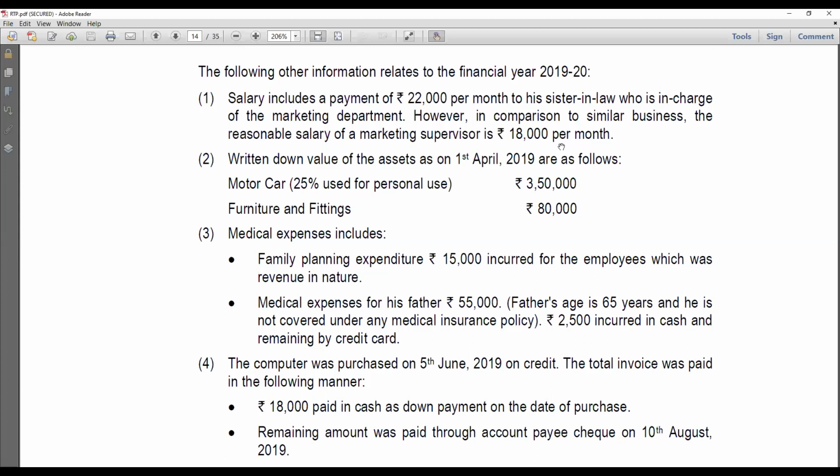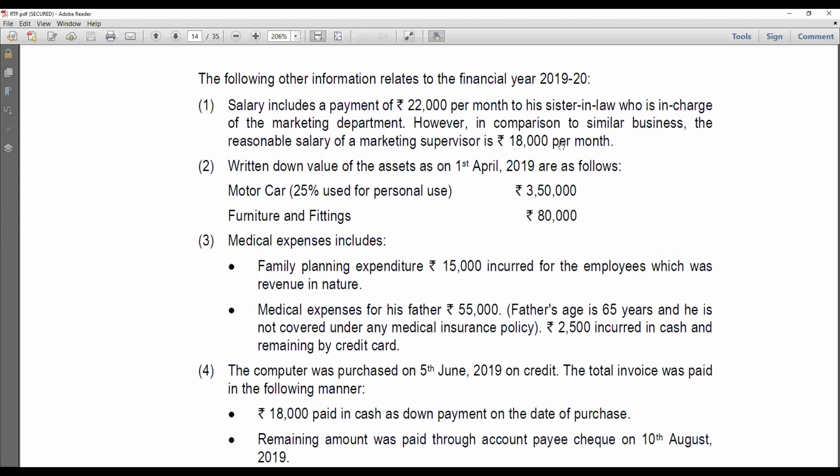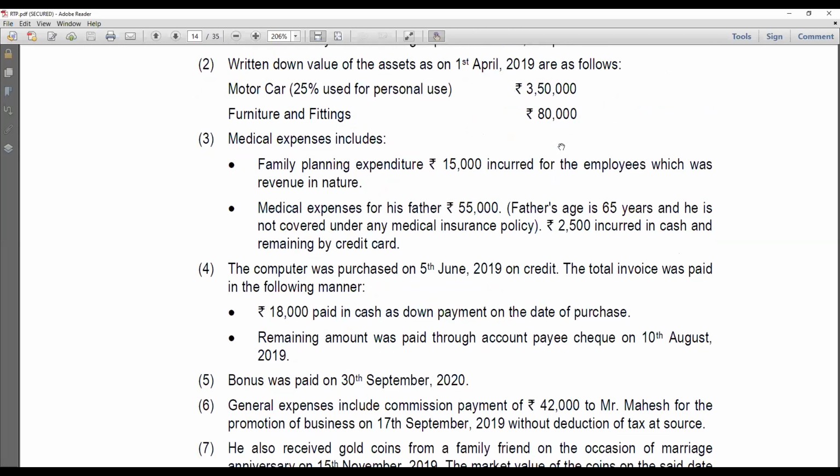Next is the written down value, where the motor car is used, 25% has been used for personal use. So 25% of any motor car expenses or depreciation should be disallowed. Next is medical expenses, family planning expenditure. So here, if you see that the assessee's type is individual, this kind of expense, that is family planning expenditure, is available only in case of a company assessee. So even this should be added back.